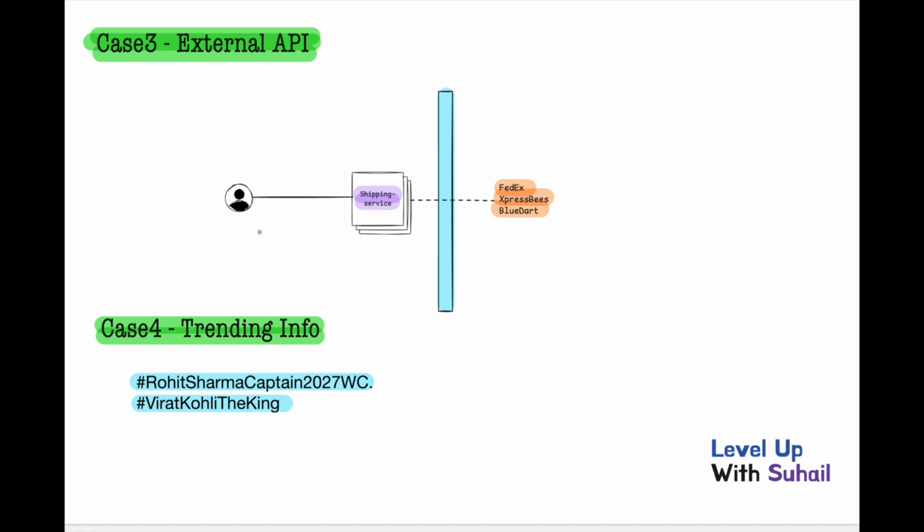To check that particular status, users would usually come onto the Amazon website, right? People are impatient, they check order status very often, right? So if they are checking order status so often, what would happen? The shipping service would call these vendors each and every time to check where the order is currently, right?